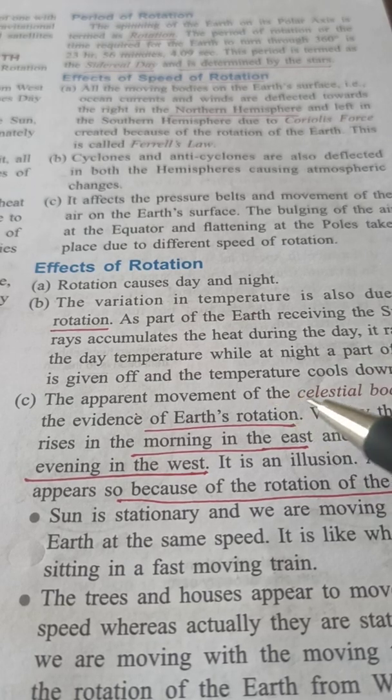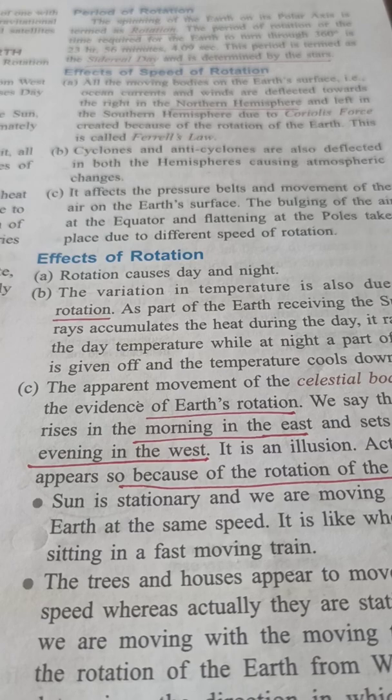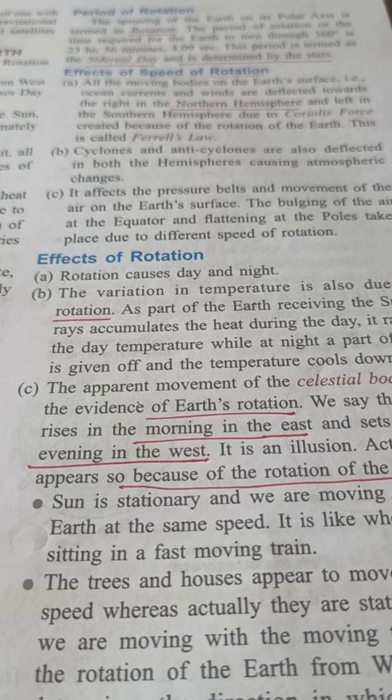Third, the apparent movement of the bodies is the evidence of earth rotation. We can say that sun rises in the morning in the east and it sets in the evening. The reason behind it is the rotation of the earth. Sun is stationary and we are moving with the earth at the same speed. It is like when one is sitting in a fast moving train.